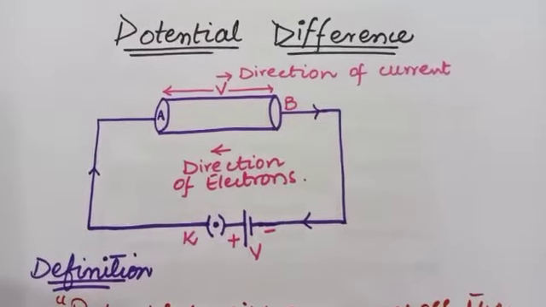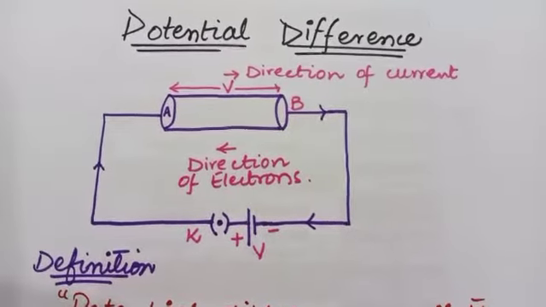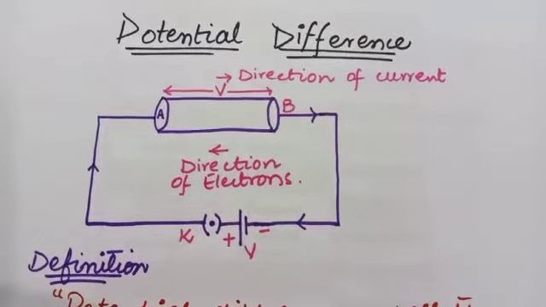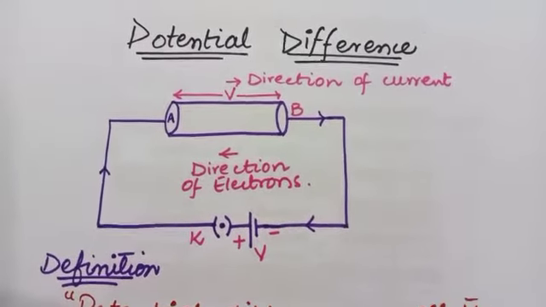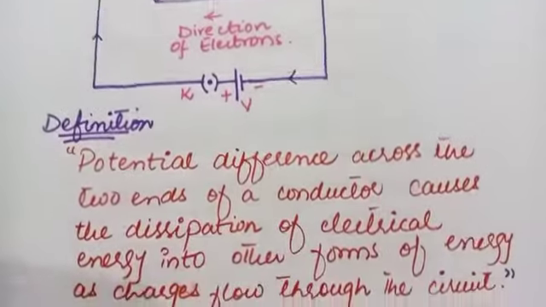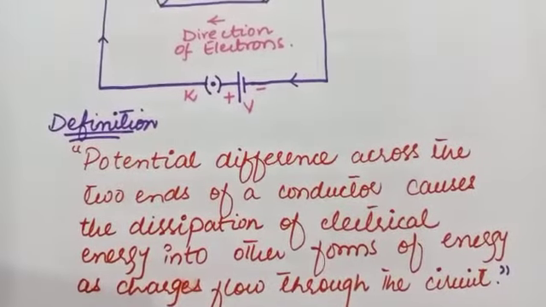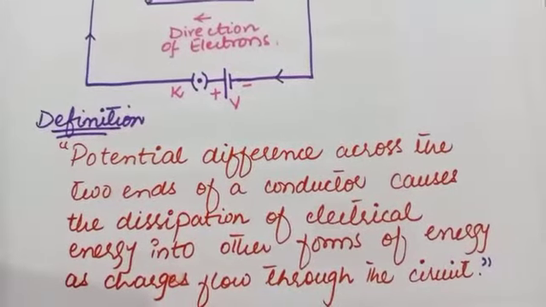The next topic is potential difference. What is the potential difference? Potential difference across the two ends of the conductor causes the dissipation of electrical energy into other forms of energy as charges flow through the circuit.